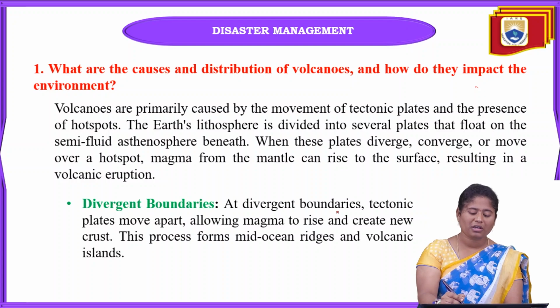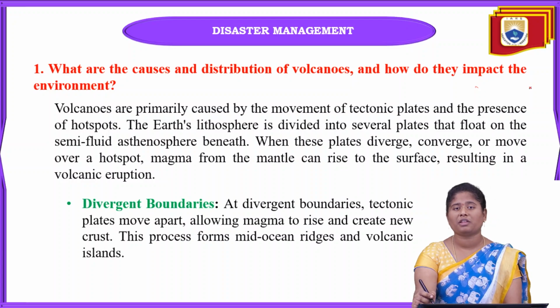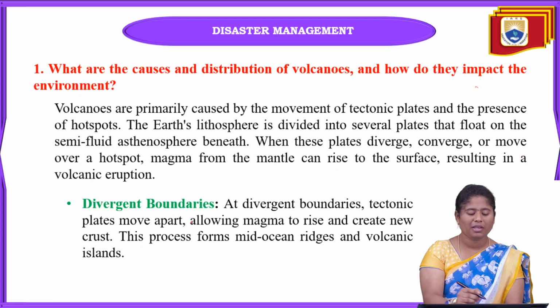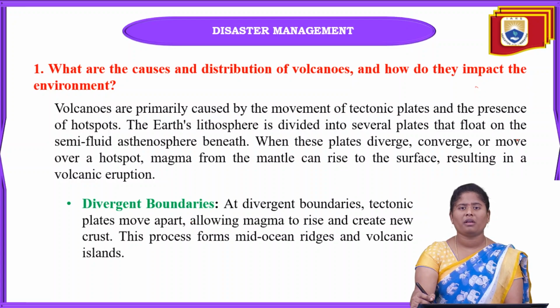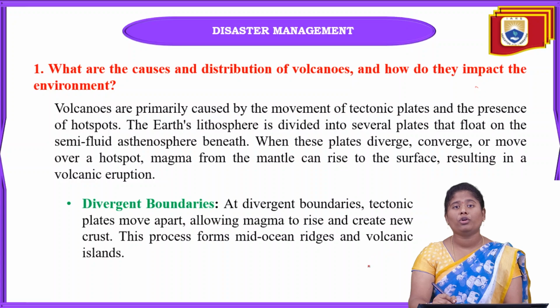Coming to the next one, what is meant by divergent boundaries and convergent boundaries? Firstly, divergent boundaries are where the tectonic plates move apart from the boundary. It allows the magma to rise and also creates new crust.